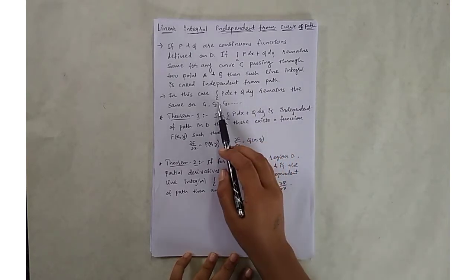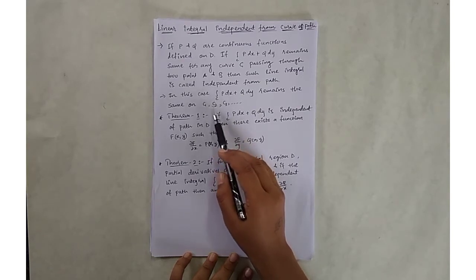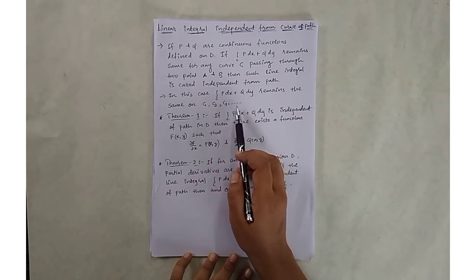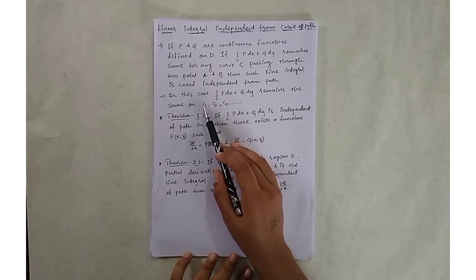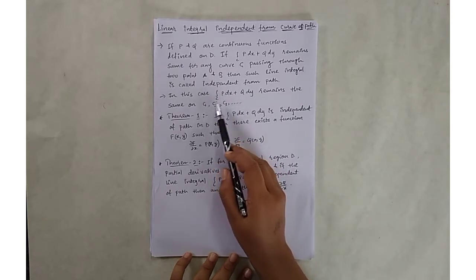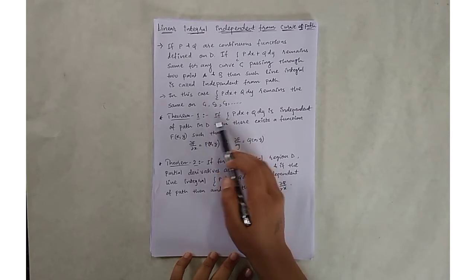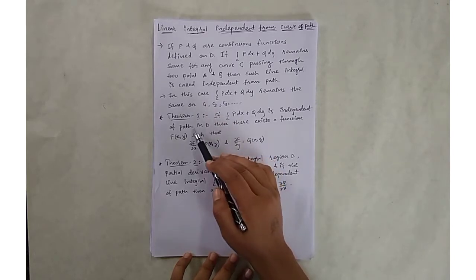In this case, if I partition the curve C into C1, C2, C3 and so on, the value also remains the same over this particular region.